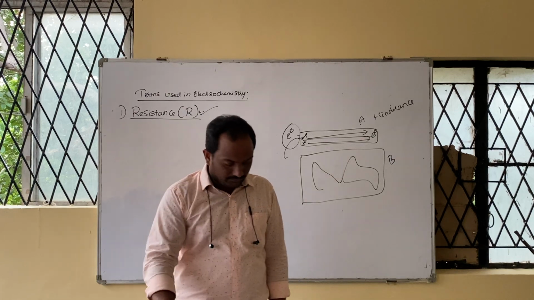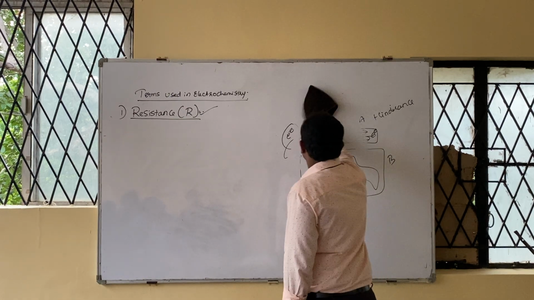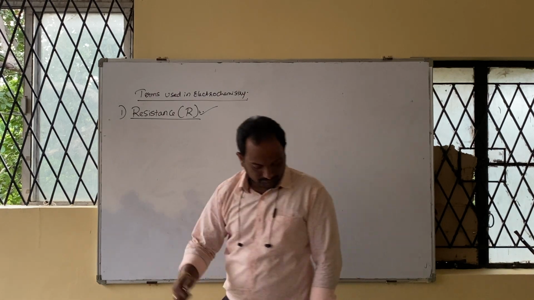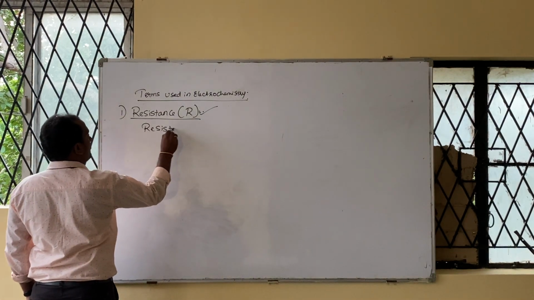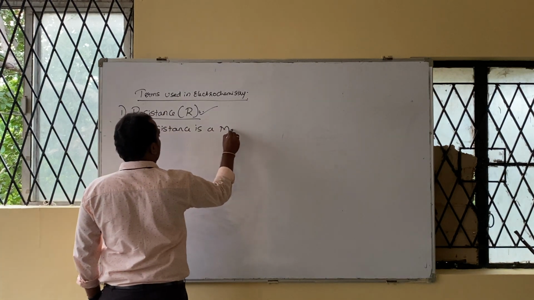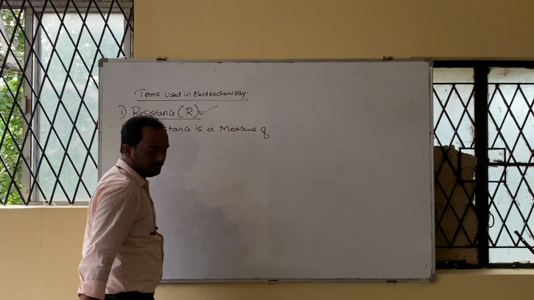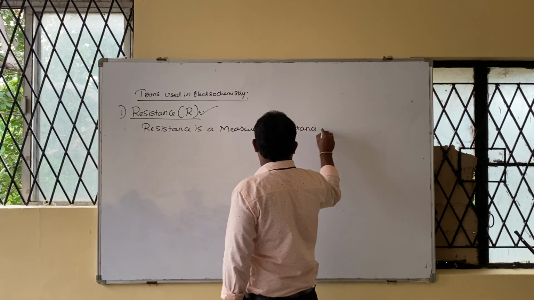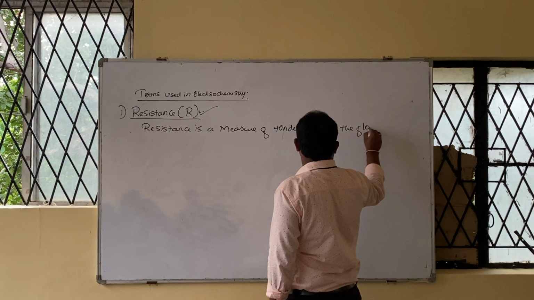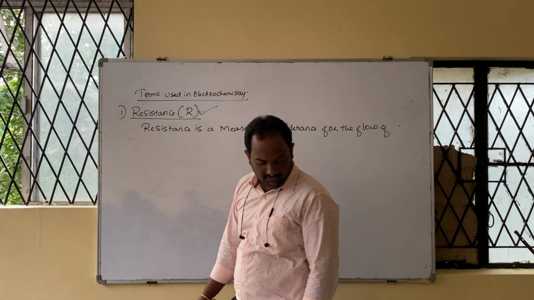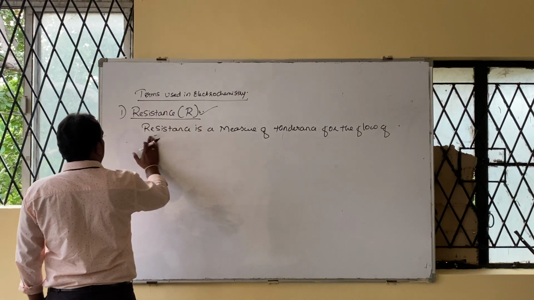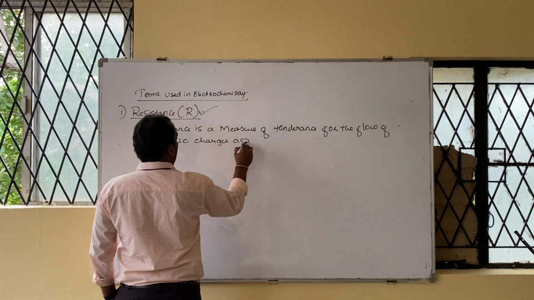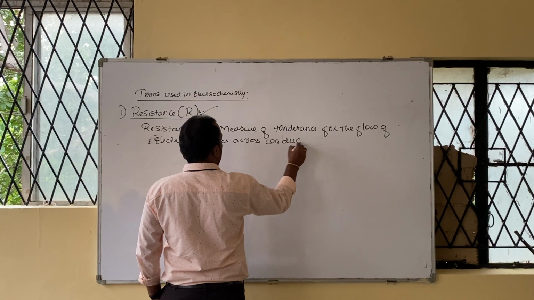1 mark question below. Resistance is a measure of hindrance for the flow of electric charges across conductor.